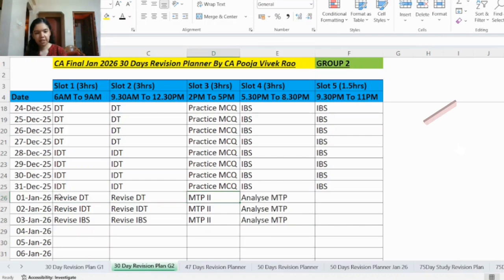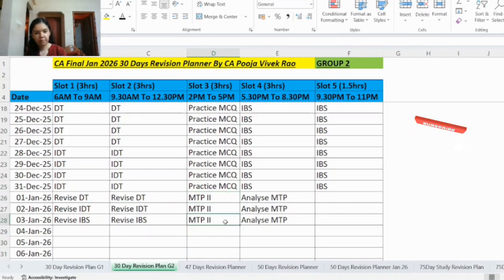So for attempting this mock test paper and analyzing the answer, whatever points we had discussed while discussing MTP1, the same points will be applicable. So there should be a significant increase in your marks after the mock test paper series 1.